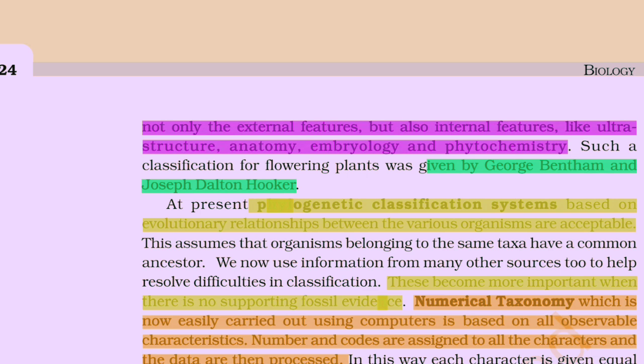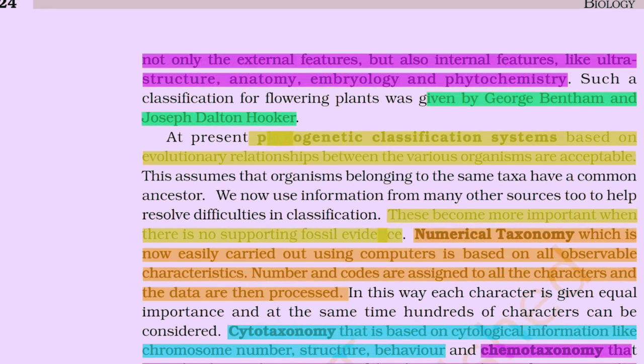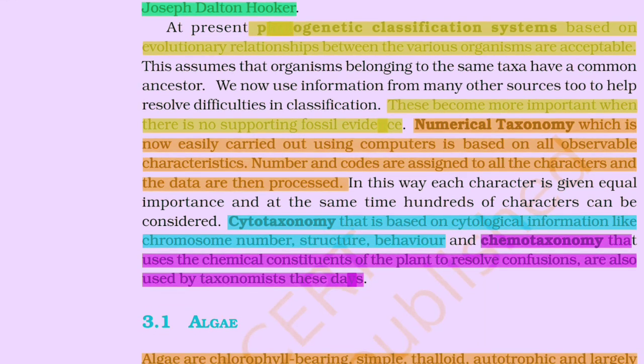We now use information from many other sources to help resolve difficulties in classification. These become more important when there is no supporting fossil evidence. Now, numerical taxonomy, which is now easily carried out using computers, is based on all observable characters. Numbers and codes are assigned to all the characters and the data are then processed. In this way, each character is given equal importance. At the same time, hundreds of characters can be considered. Cytotaxonomy, that is based on cytological information like chromosome number, structure, behavior, and chemotaxonomy, that uses the chemical constituents of the plant to resolve confusion, are also used.